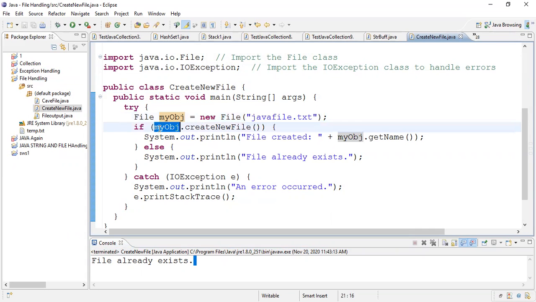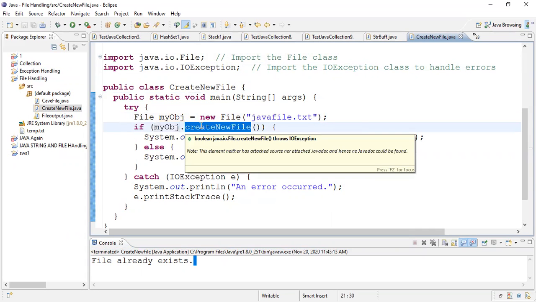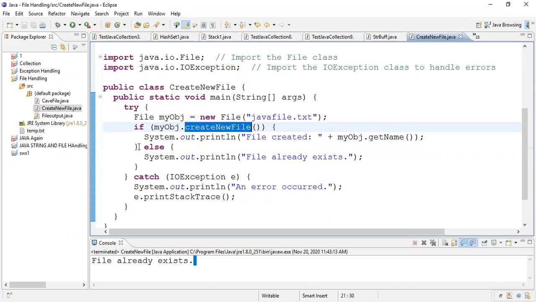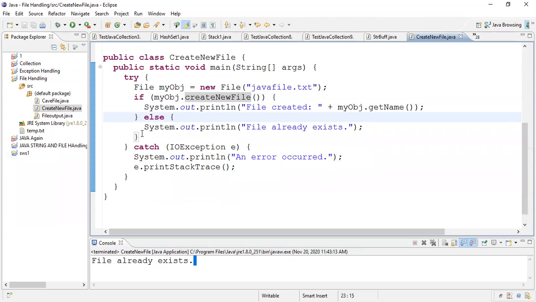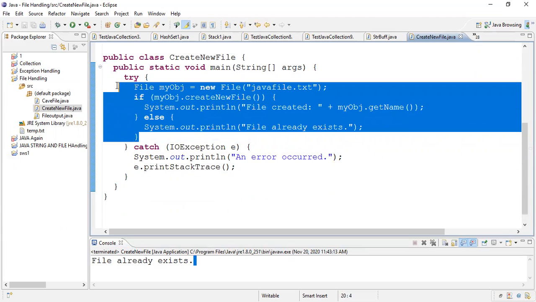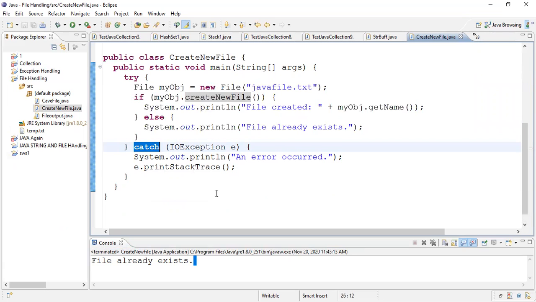Then you need to invoke the create new file method to create that file, and if it is already there it will return you the false value, and that file already exists. If that file is not there in memory, it will return you the true value, and that file will get created successfully. Okay, and if for some reason the file is not getting created, the exception will get raised, and that will get caught in the catch block, and that exception message will get printed on the screen.